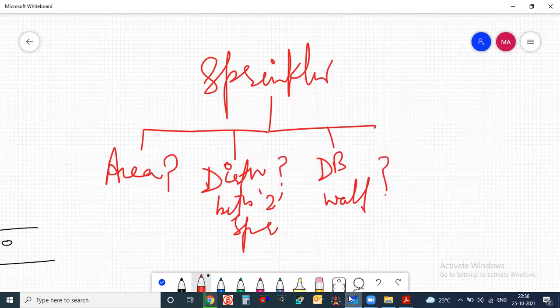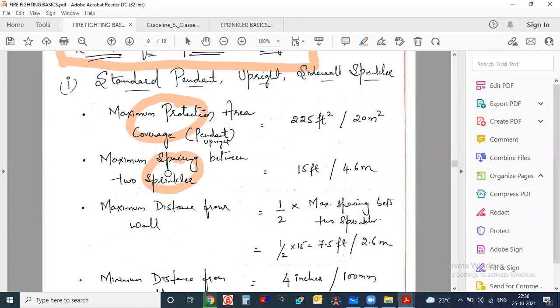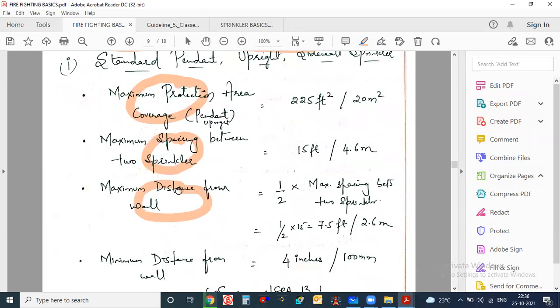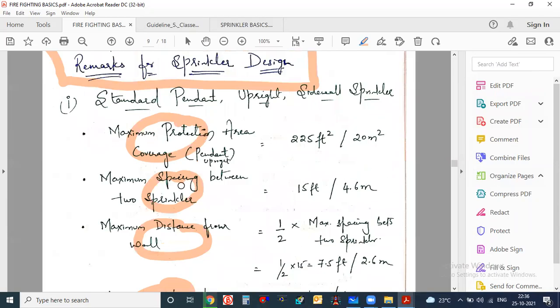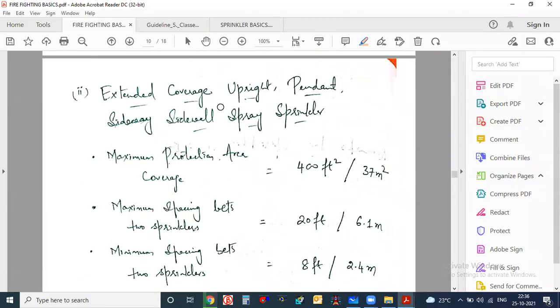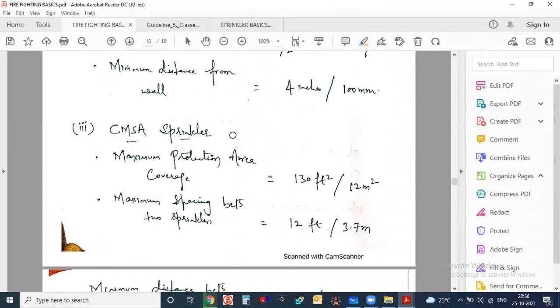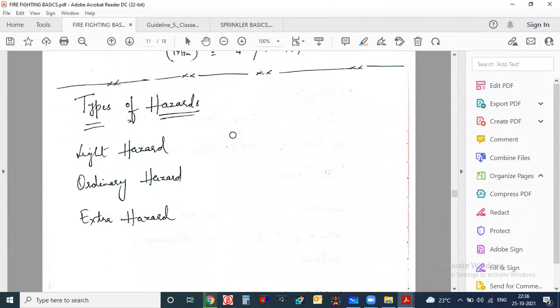That's why I have written the same thing here. What is the maximum area? What is the maximum spacing between two sprinklers? What is the maximum distance from the wall? Minimum distance from the wall, and minimum distance between two sprinklers. Everything is written here. I will show you when we see NFPA 13 how we arrived at these points, because everything is written clearly in NFPA 13. I have written this for some sprinklers here. We will avoid these things for now and check later.